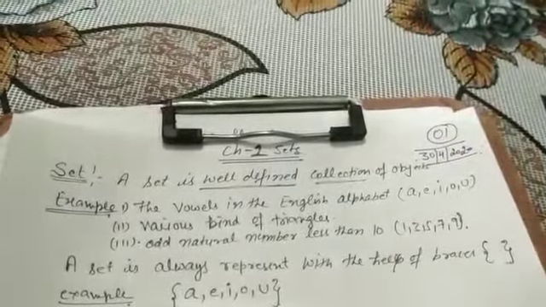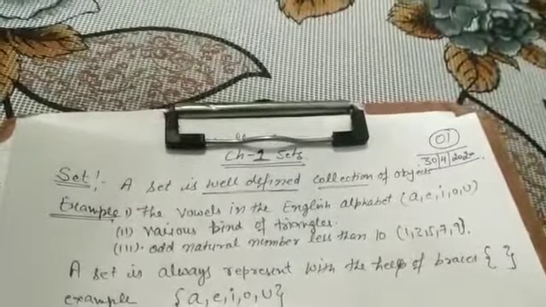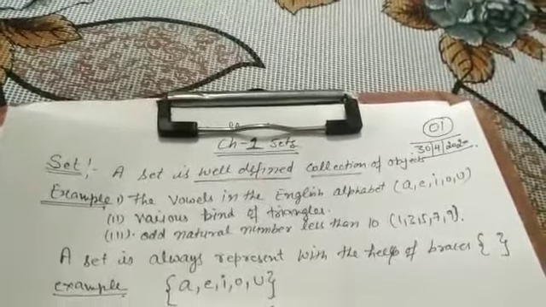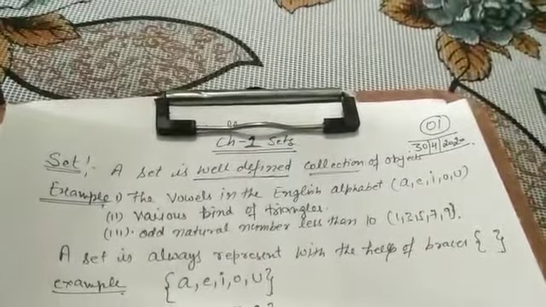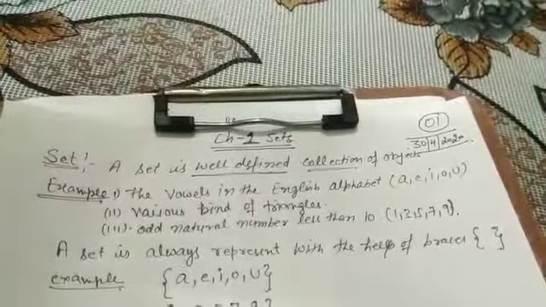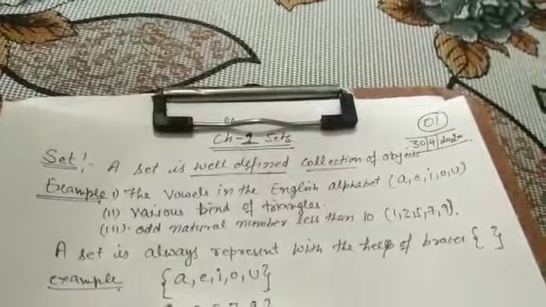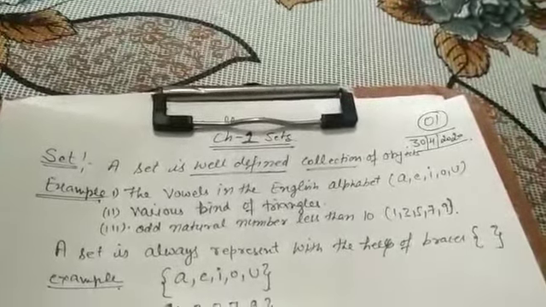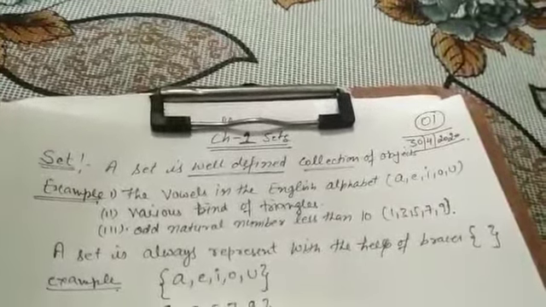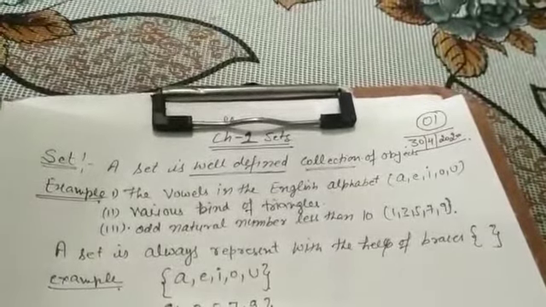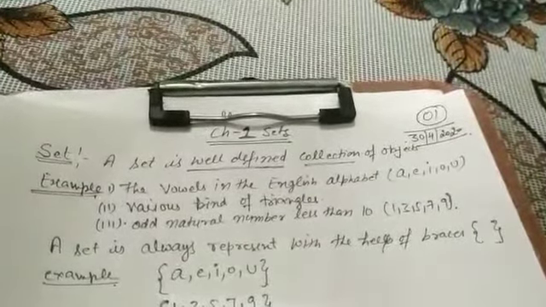I go to a market and say to the bookseller, please give me a set of class 11th. Is this statement well defined for the bookseller?